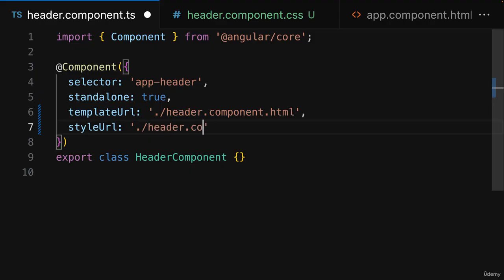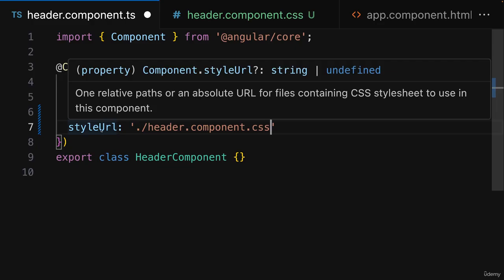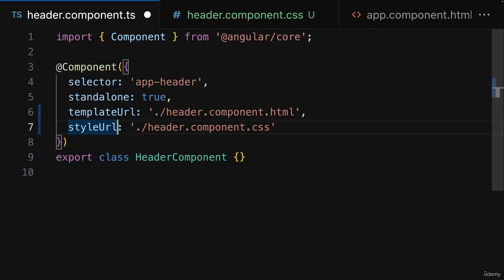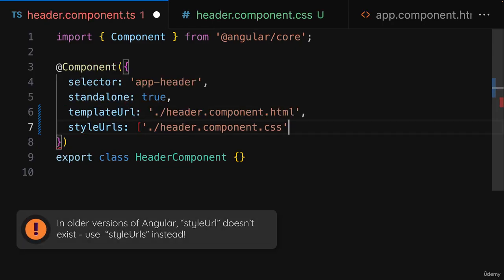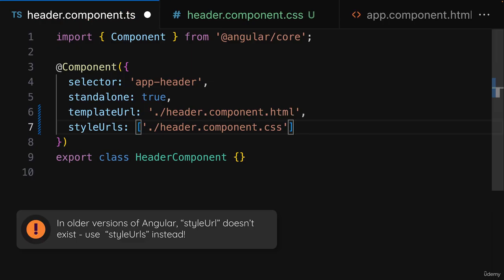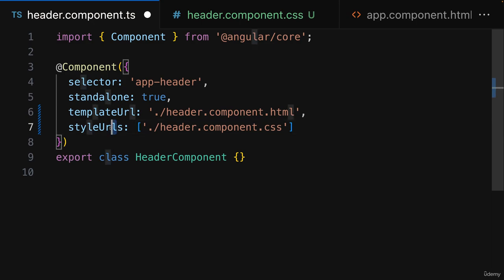So in this case, to header.component.css. By the way, there also is a styleUrls property you can set, which would take an array of multiple external style files that should be considered. And there also is just a styles property, which you could also set, which wants an array of inline styles where you define the CSS styles right inside of this TypeScript file, so that you could set up your CSS rules like this right inside of this file.